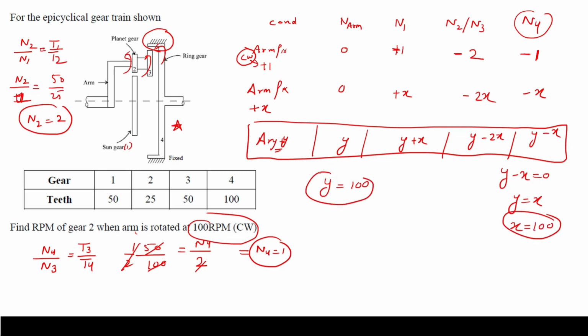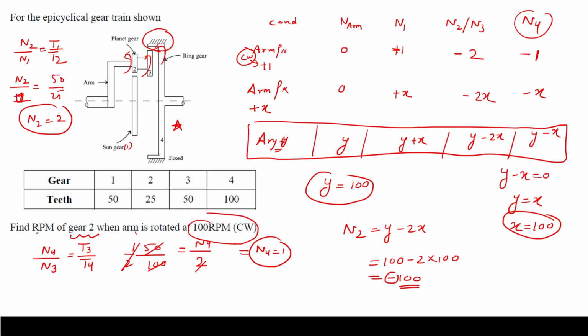Now we have to calculate the rpm of gear number 2, that is n2, and n2 is equal to y minus 2x. So y and x both are 100, so I can write minus 2 into 100 plus 100, which is minus 100. So the rpm is 100, and the minus represents the counterclockwise direction.